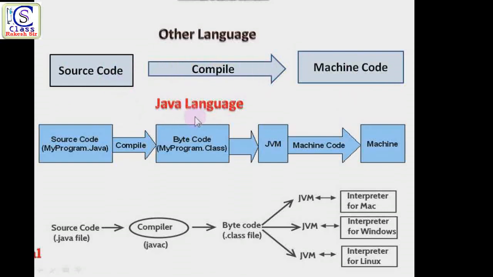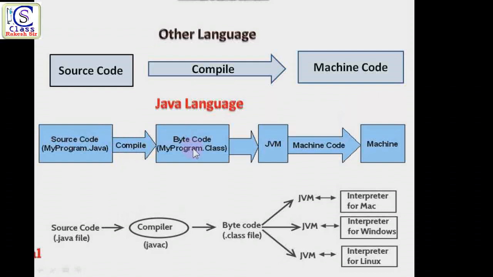But here, how will we execute this code? Just look here. First of all we write a code, and that code is known as source code. Here also we write code with the help of symbols, because Java is also a high level language, so we use English characters, symbols and numbers. With these we write the source code, and when we execute it, first of all the Java compiler converts this source code to byte code, not machine code.